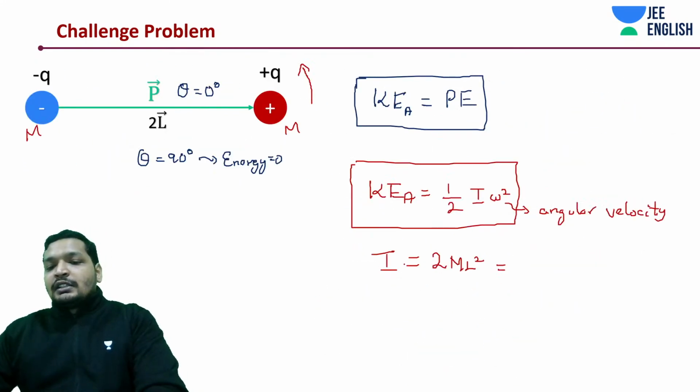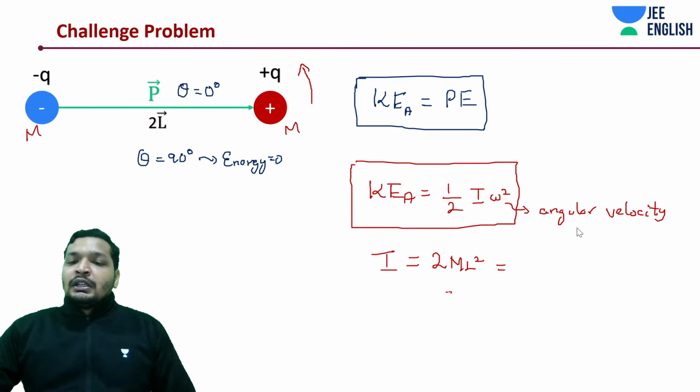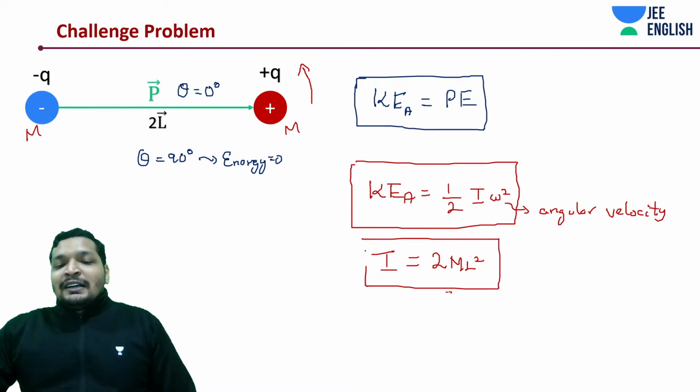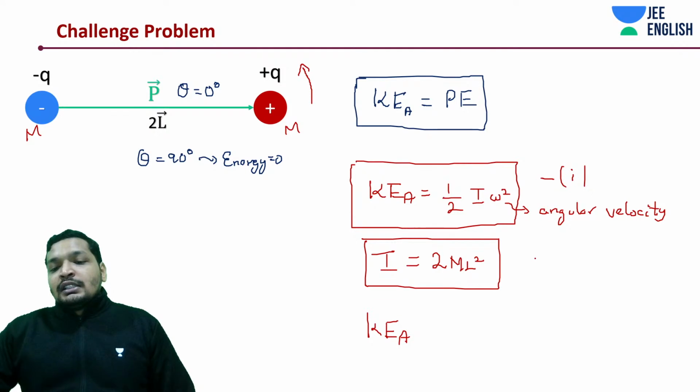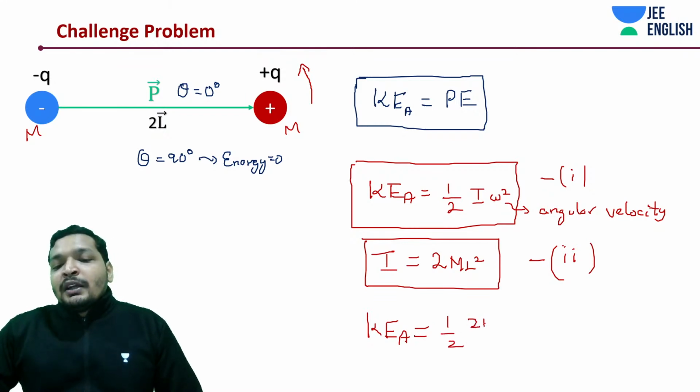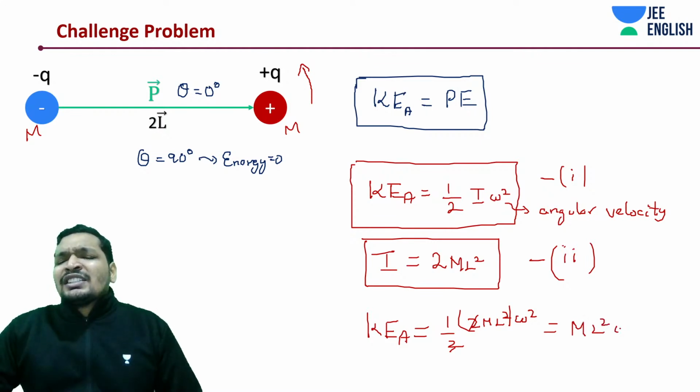Okay, we are in a safe zone. We don't even need to do it in terms of D. So what is the kinetic energy of the system? From equation 1 and equation 2, we can write kinetic energy of the system as half of 2 ml square into omega square, which is going to be ml square omega square.